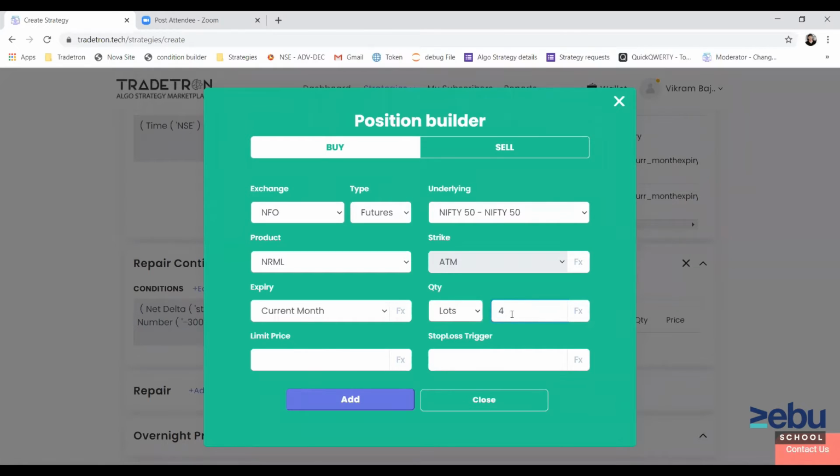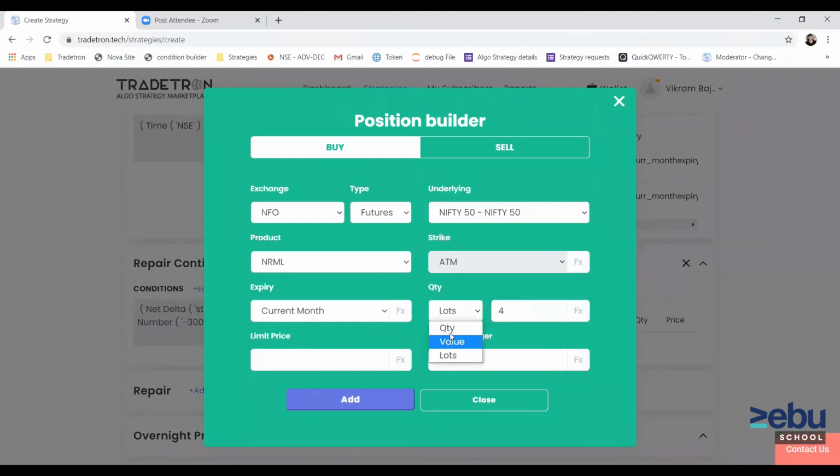But let's say tomorrow is a gap up or gap down day where there is a 200 or 300 point movement in the market. Then the net delta of the positions will be much higher or lower than 300, right? In that case, we need a formula which can dynamically calculate what quantity of Nifty futures I need to trade to make my position delta neutral.